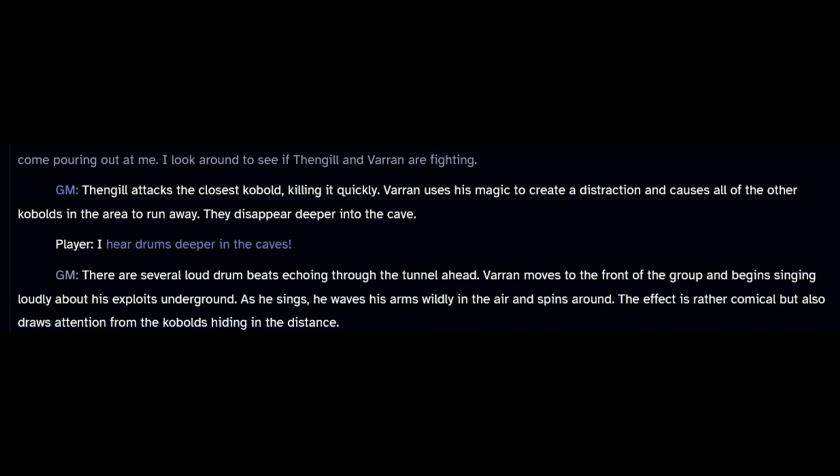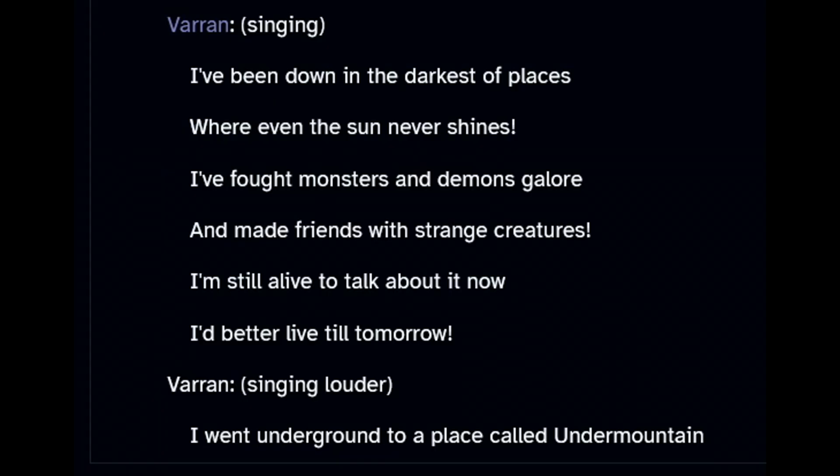Well, I wanted a distraction. I got a distraction. And then at this point, the AI, completely on its own, had Varen, who was a bard, remember, start singing. To make it clear, all of the text that you see in the white is the text from the AI. The purple is the text from me. So Varen began to sing several verses of a ballad.